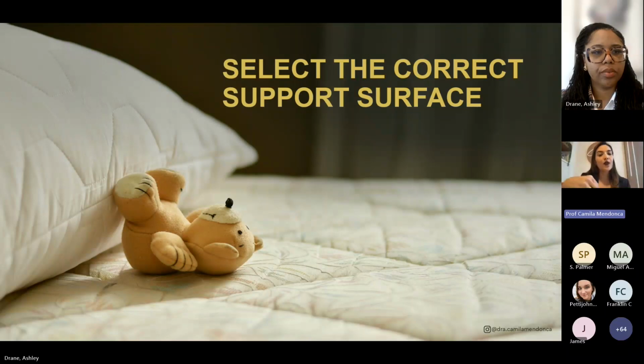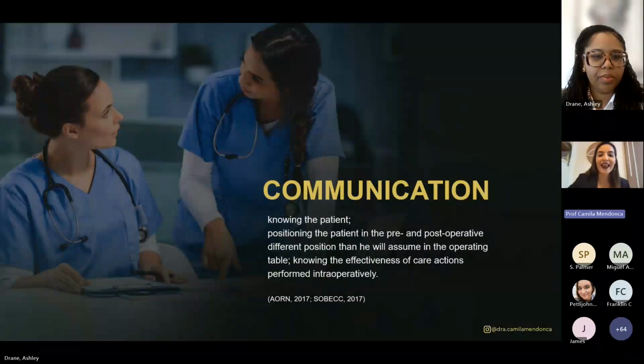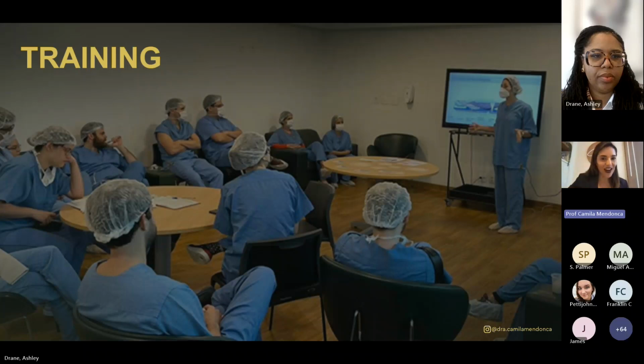Every time we show how to use the support surfaces they have, and we teach how to select the correct support surface for each patient. We remember the importance of communication, because we need the feedback from our care units that receive our surgical patients. And we train a lot. This is a picture of the theoretical part of our training. Here in this picture, you can see a lot of kinds of professionals mixed.